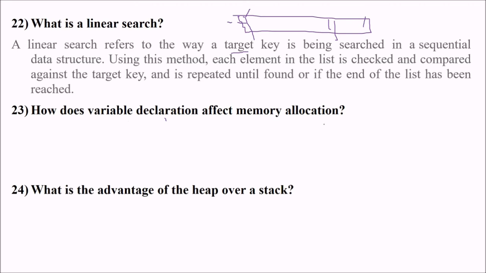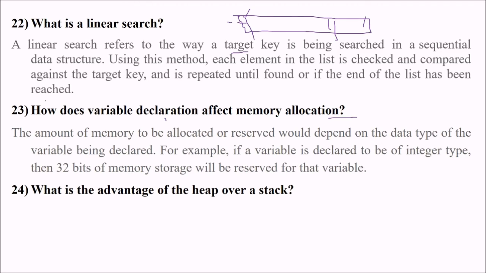How does variable declaration affect memory allocation? This is very important. Variable declaration. The amount of memory to be allocated or reserved would depend on the data type of the variable that has been declared. For example, if a variable is declared as an integer type, then depending upon the system, say for example 32 bits of memory storage will be reserved for that variable, or 8 bytes will be stored for that variable.